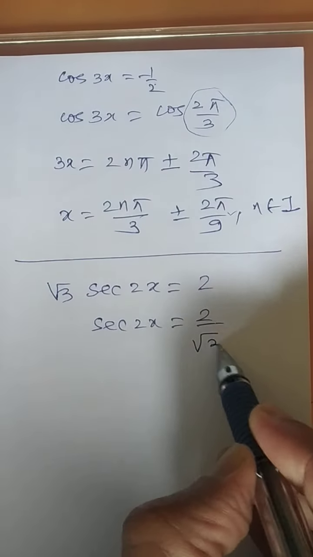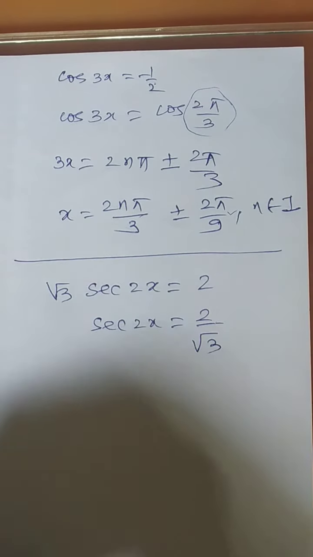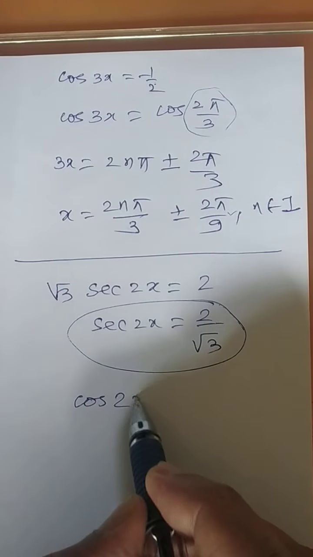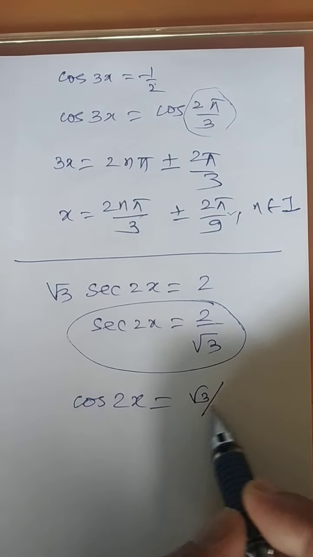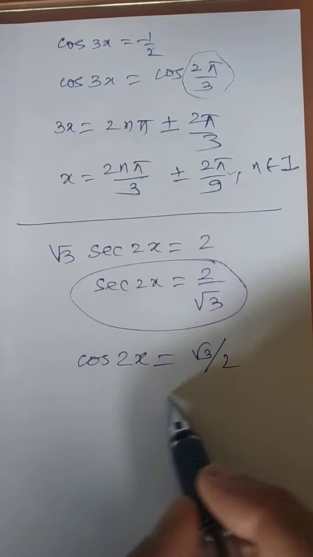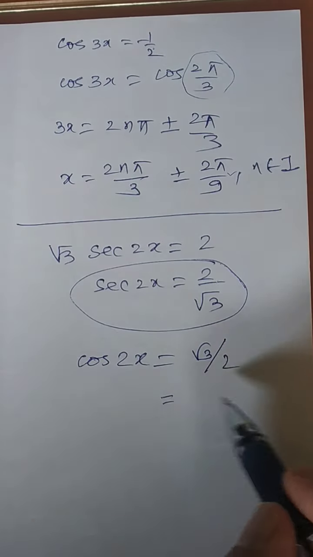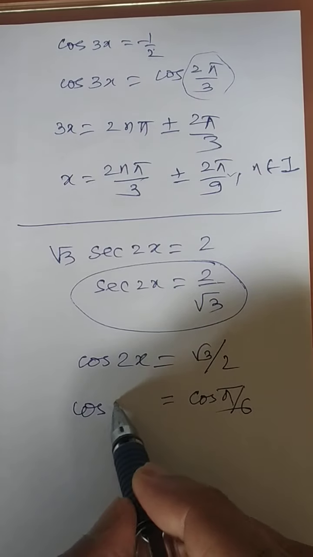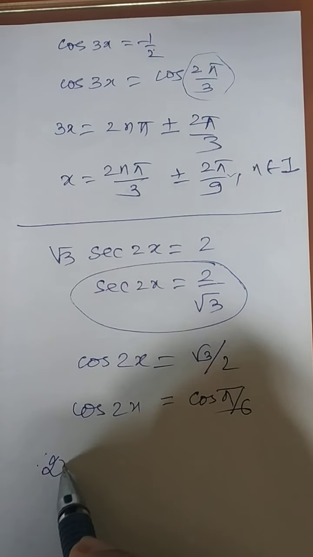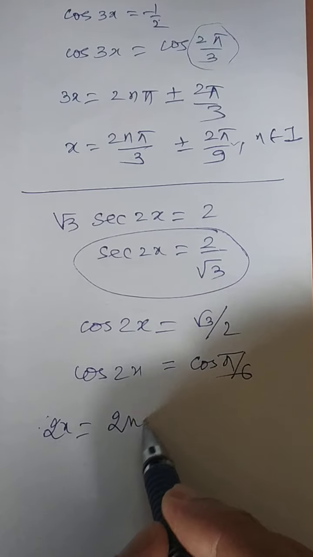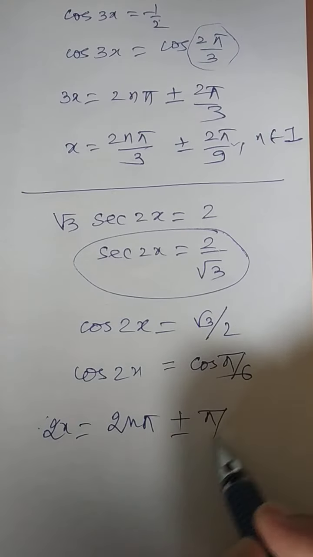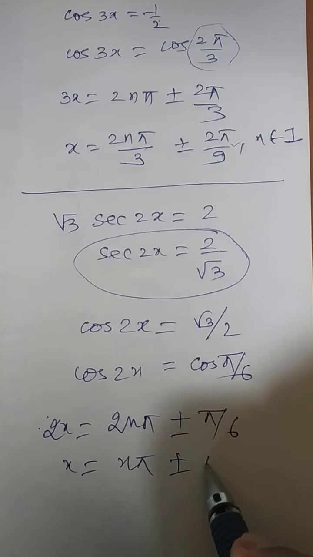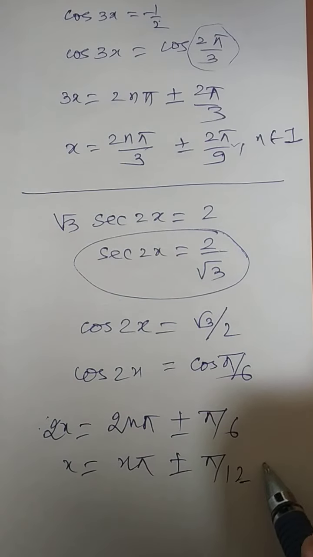In case a sec question comes, we have not learned any formula, but it is possible: you can write cos of 2x is equal to root 3 by 2, and later apply the same approach. When root 3 by 2 is there, it is pi by 6. Is it pi by 6 or pi by 3? Pi by 6. So now 2x will be equal to 2n pi plus minus pi by 6, and x is equal to n pi plus minus pi by 12, where n belongs to integer.